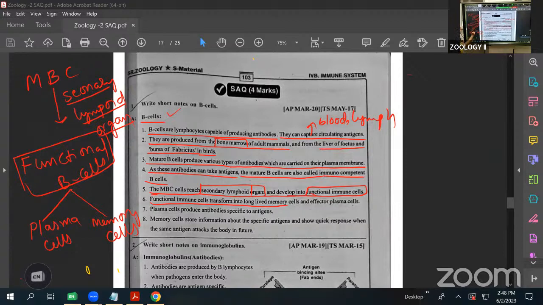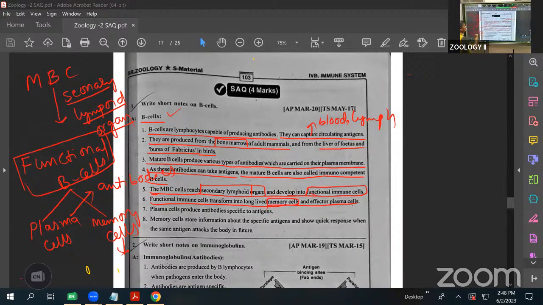What is the function of the plasma cell? The plasma cells are every time producing the antibodies against the antigens. Next, memory cells store the information about the entering antigen.